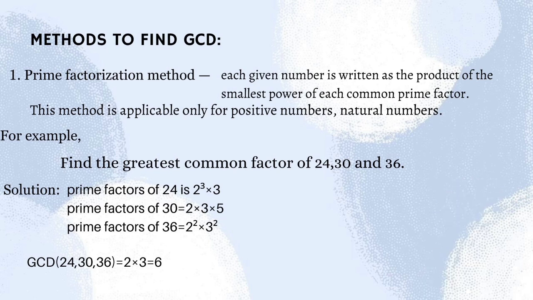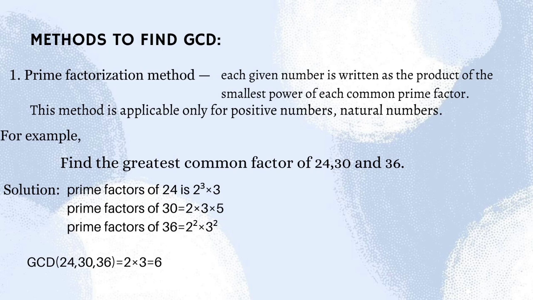For example, find the greatest common factor of 24, 30, and 36. The prime factorization of 24 is 2 to the power of 2 times 3, the prime factorization of 30 is 2 times 3 times 5, and the prime factorization of 36 is 2 to the power of 2 times 3 to the power of 2.